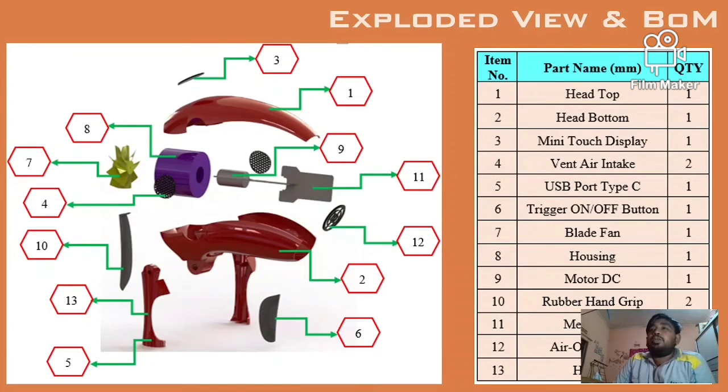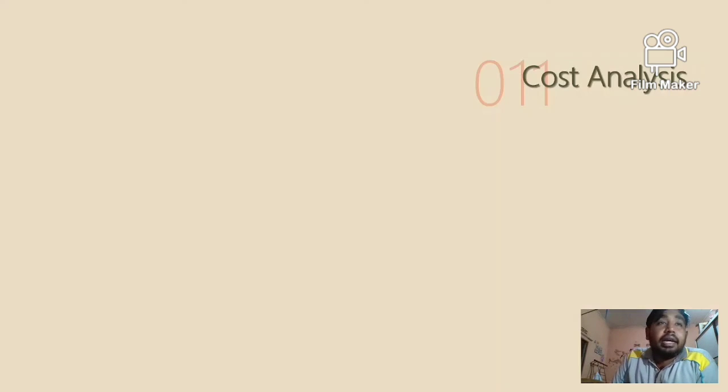We consist of 13 parts: head top, head bottom, mini touch display, dual air intake, USB port, trigger on off button, blade fan, housing, motor DC, because we use DC for our rechargeable battery, rubber hand grip, metal coil, air outlet grill, and handle.